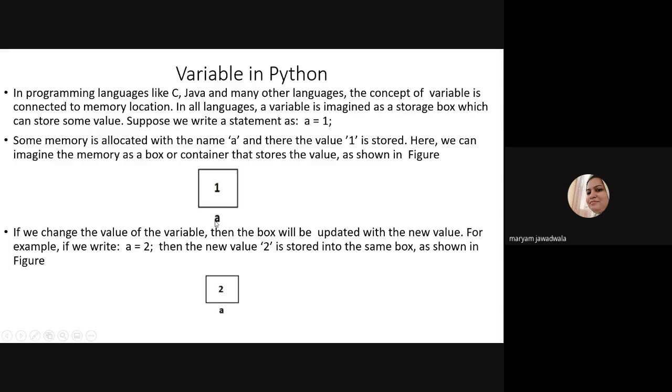If you want to change the value and write a equals 2, then in the same memory location, at the same address a, the value 1 is overwritten with 2. This concept applies to other programming languages.